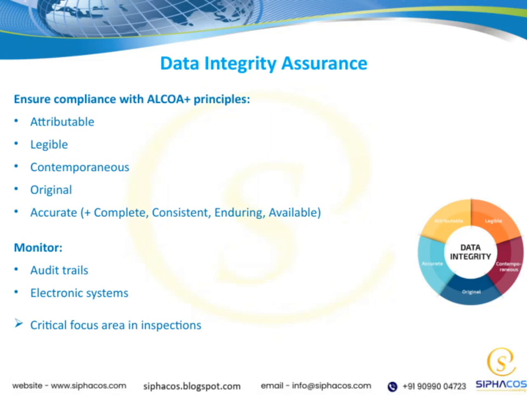Ensuring data integrity means that we are compliant with the ALCOA Plus principles, which are fundamental for maintaining trustworthiness in our data. Attributable means every data point should be clearly linked to the person who recorded it. Legible ensures that the data can be read and understood later. Contemporaneous indicates that data should be recorded at the time of the activity, not afterward. Original means keeping the initial record, the first version of the data. And accurate, of course, means the data must be correct, but ALCOA Plus emphasizes that it should also be complete, consistent, enduring, and available for review.